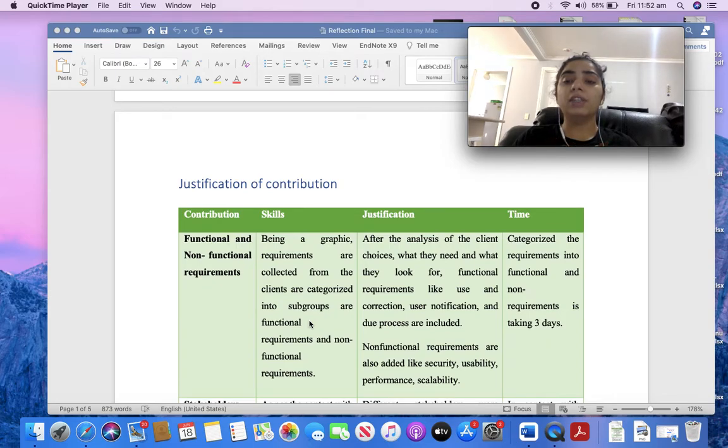So how long did it take to divide the functional and non-functional requirements? It takes around 3 to 4 days.